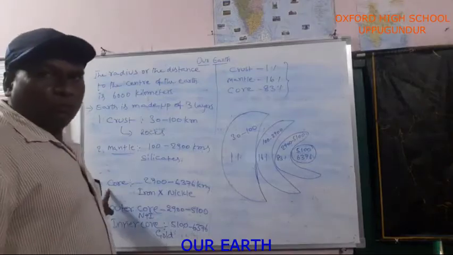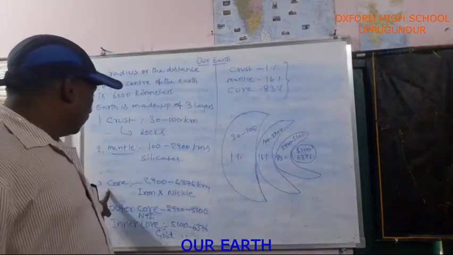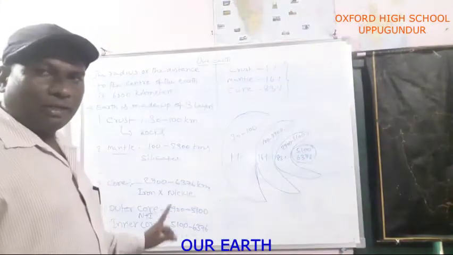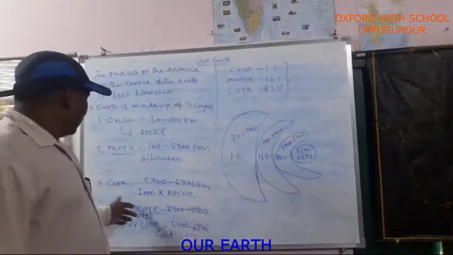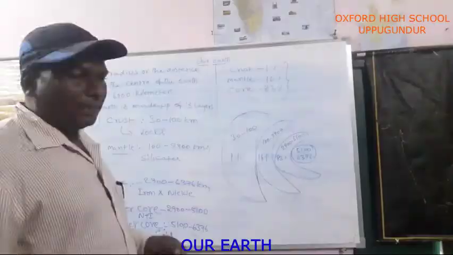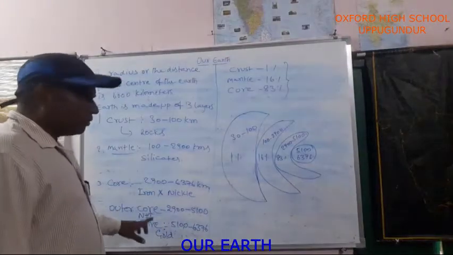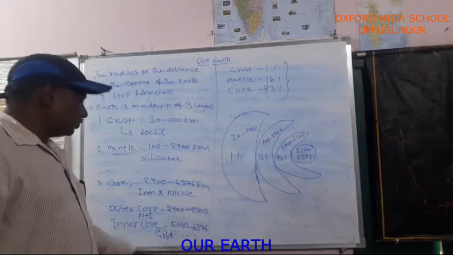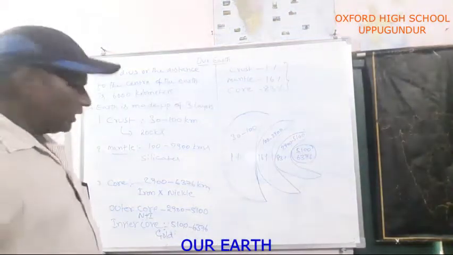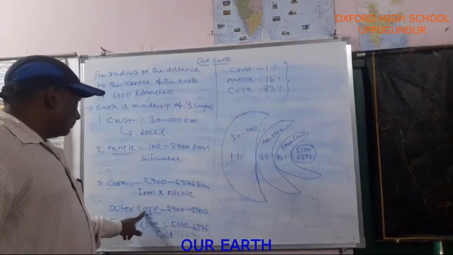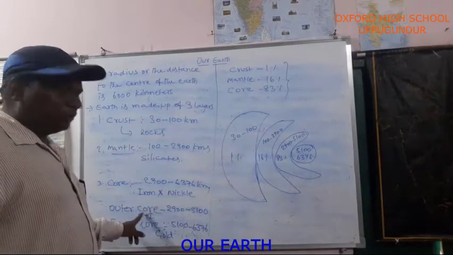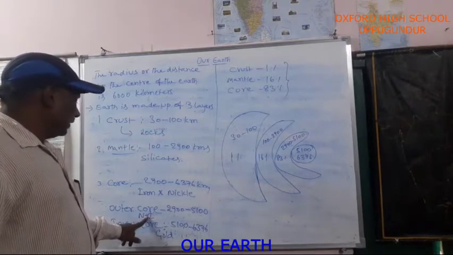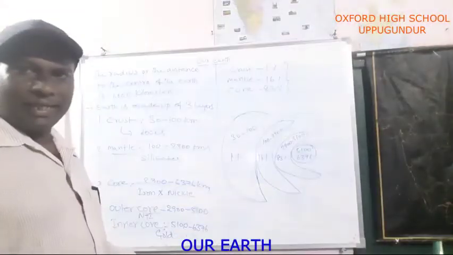Which items are located in the core? Iron and nickel. Iron and nickel objects exist in the core area. The core is again divided into two parts: outer core and inner core. The outer core depth is 2900 kilometers to 5100 kilometers. If you see the outer core, which components exist? Nickel and iron.